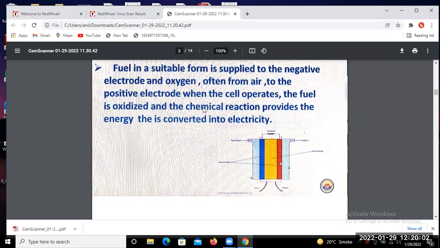The fuel is oxidized, and the chemical reaction provides the energy, which is converted into electricity. Okay, so this is the arrangement of the positive and negative electrodes. Between them, the electrolyte is present here.